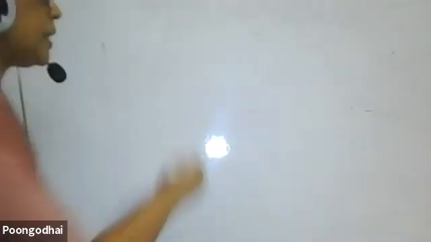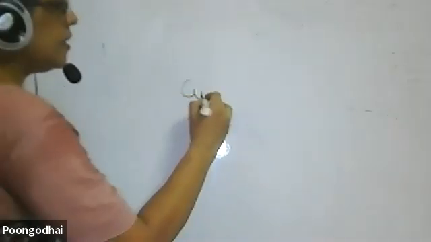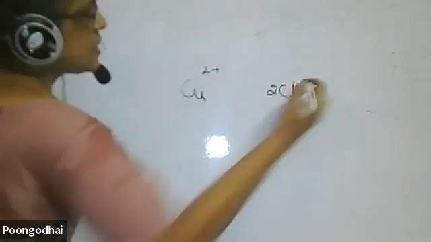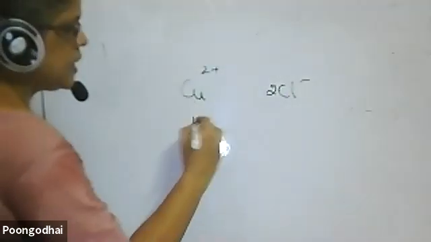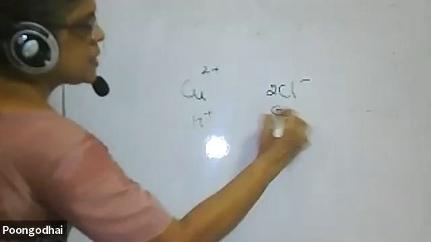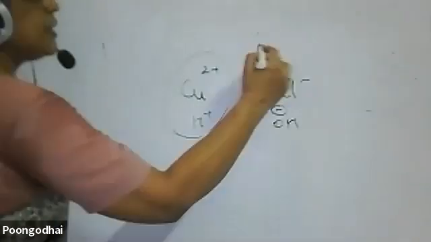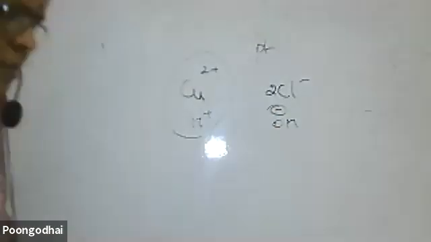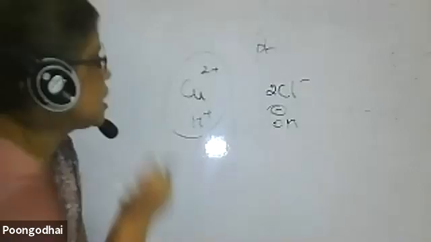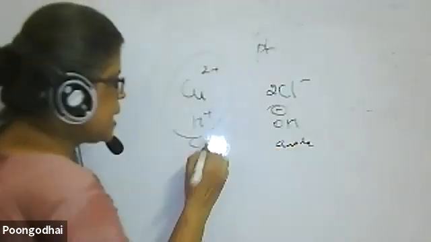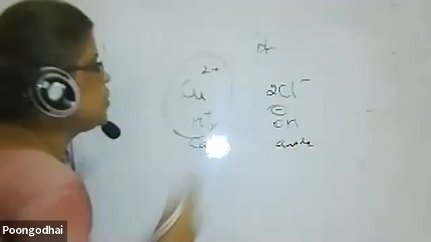With platinum electrodes. See here, platinum electrodes means again CuCl2, Cu2+, 2Cl-, then H+ and OH-. Understand or not? If I see here, we are using platinum electrodes. Aqueous, yes. Aqueous: cation goes to cathode, anion goes to anode. Okay. Cation, cathode. At the cathode, the one with higher value gets discharged.